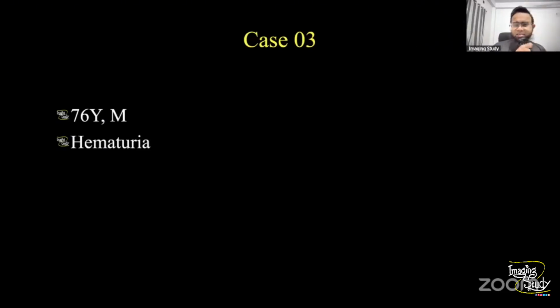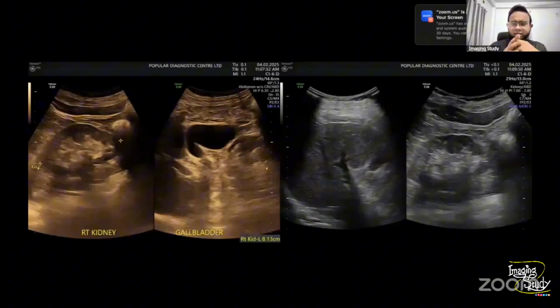This will be an easy case, and the patient is a 76-year-old male patient who came with hematuria. Let's see what we have got on ultrasound. Here is the picture of the kidneys, because patient is coming with the hematuria, so we need to search for renal lesions. The right kidney looks quite normal.